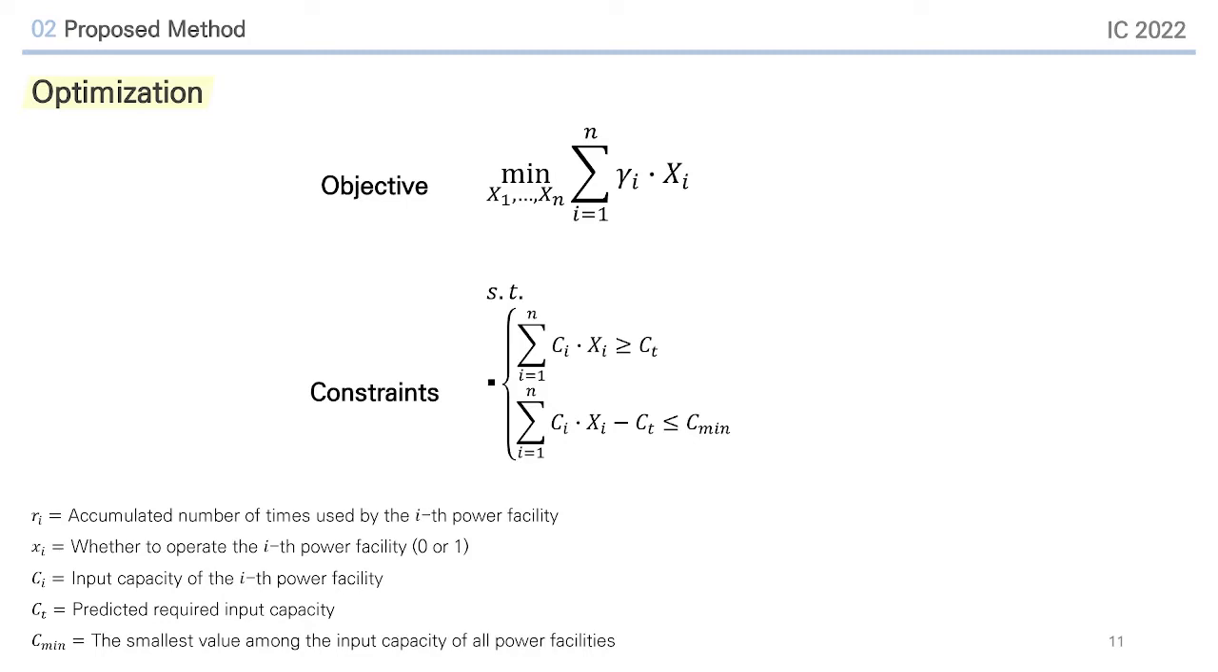Considering that the more frequently power equipment is operated, the more likely it is to be damaged, the less frequently used power facilities should be chosen for performing voltage adjustment process. Therefore, the cost of the optimization equation is defined as the sum of the cumulative use times of the available power facilities. In addition, constraints are defined to satisfy the required input capacity. In summary, the formula makes power facilities operate as much as required input capacity, but preferentially induces operation of power facilities with fewer uses.